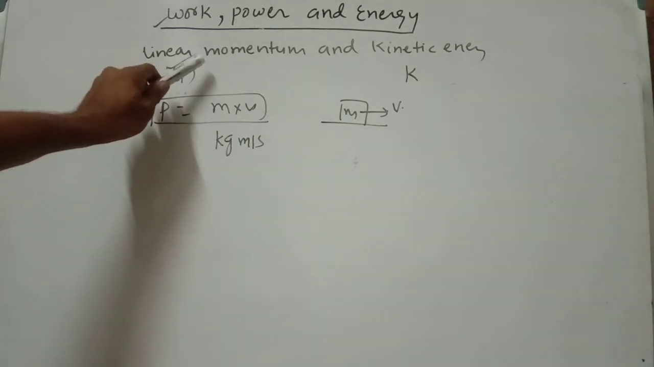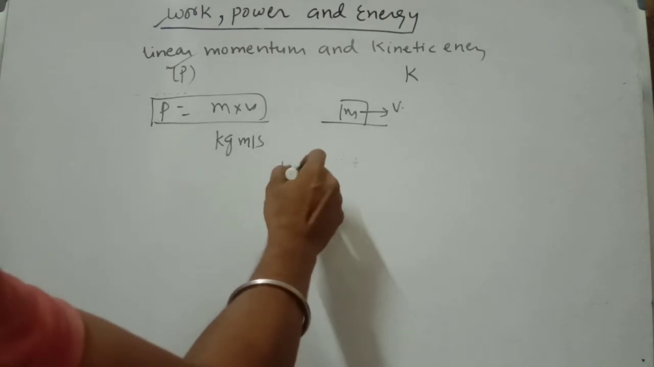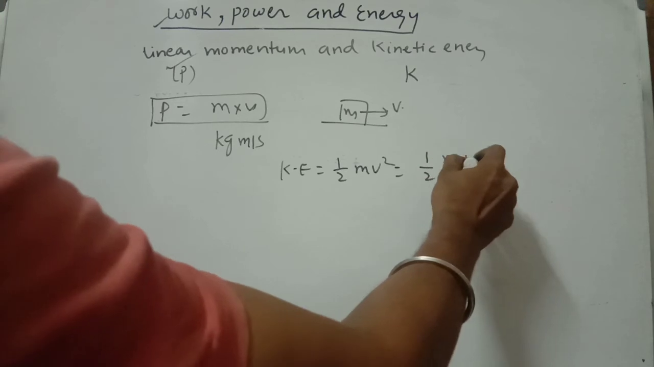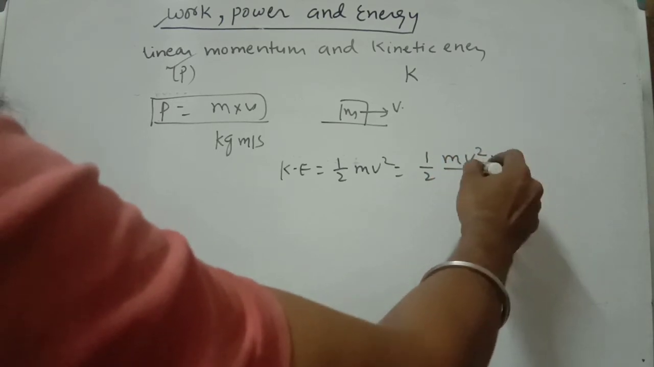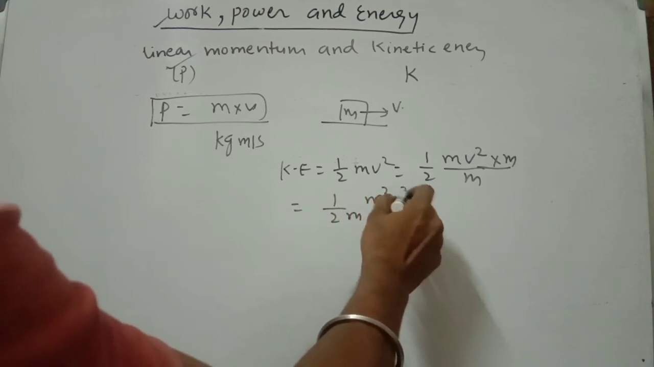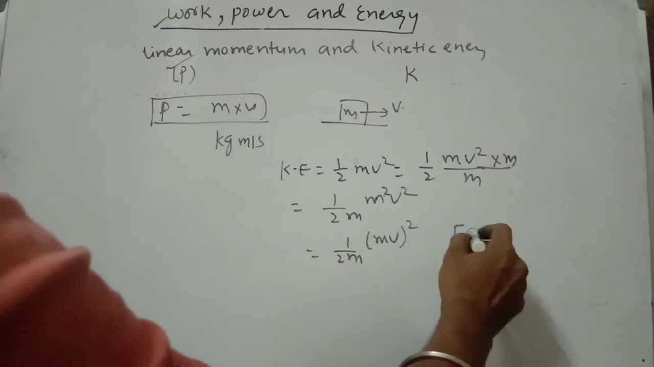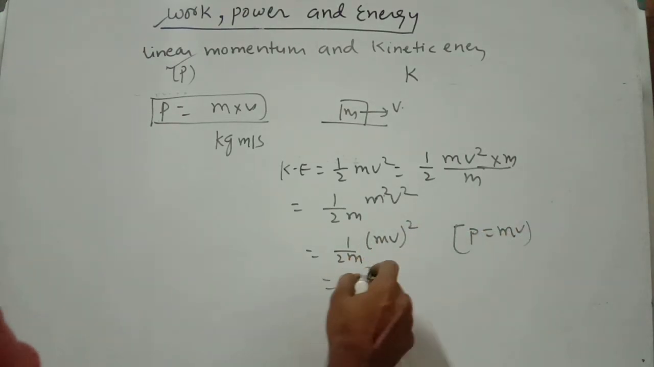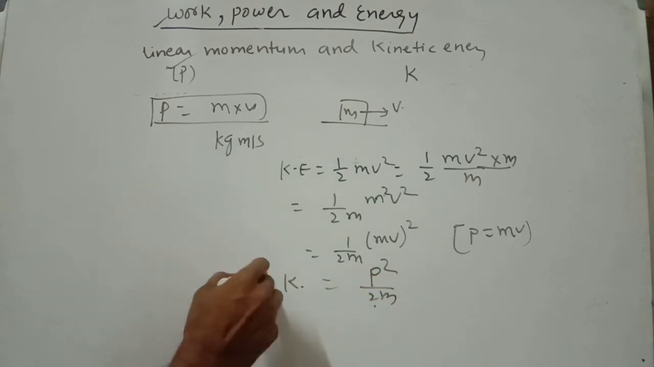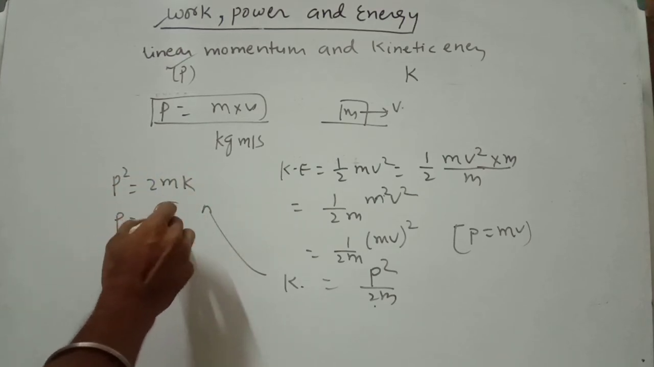So how can we derive the relation between linear momentum and kinetic energy? We know that kinetic energy equals half mv square. Now you can multiply and divide by m. After that this will become m square v square over 2m. This one, mv square, we know that p equals mv. So you can write p square by 2m. So here K equals p square by 2m. After that you can write p square equals 2mK. So p equals square root of 2mK.